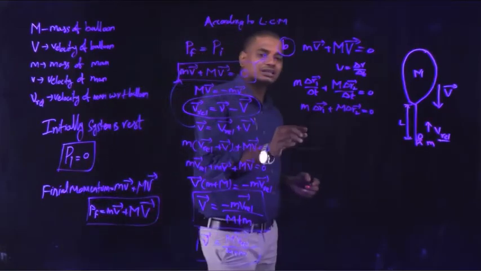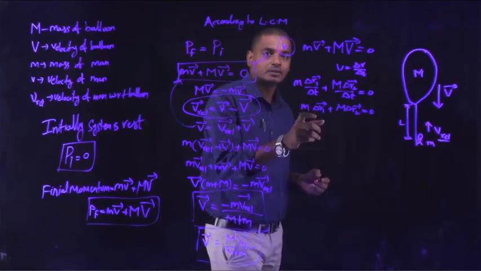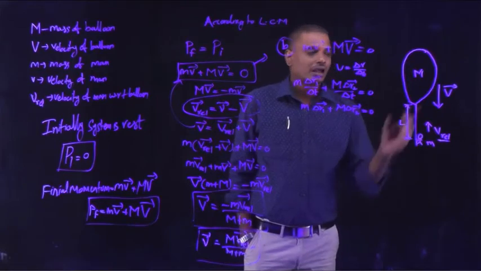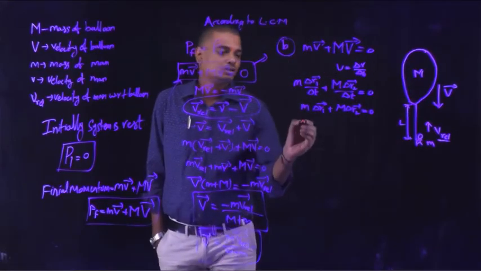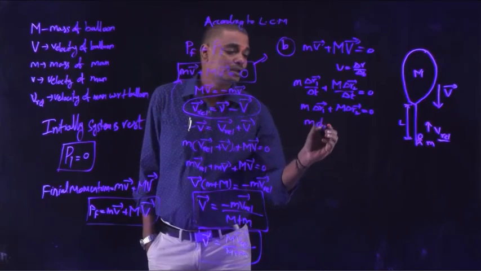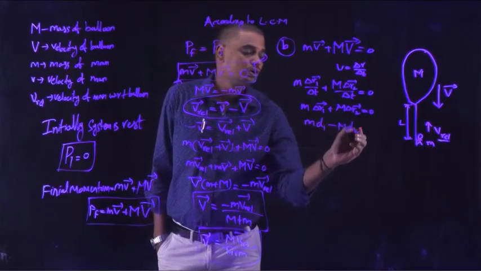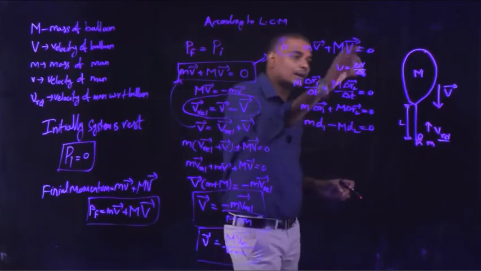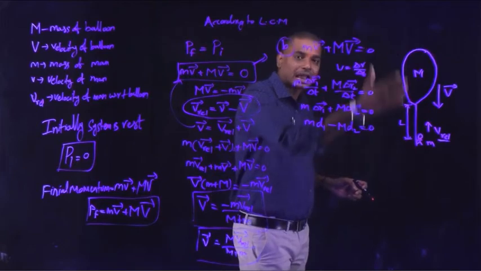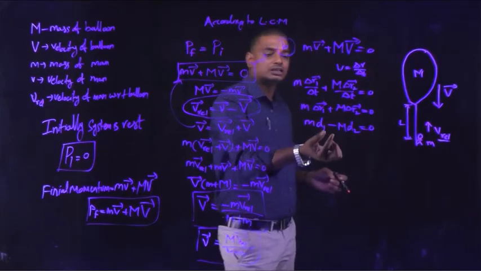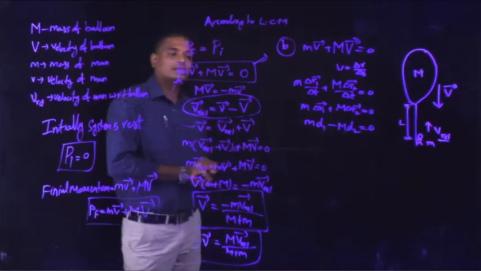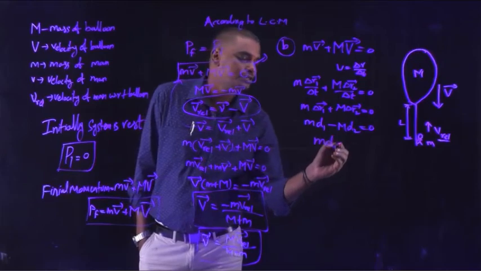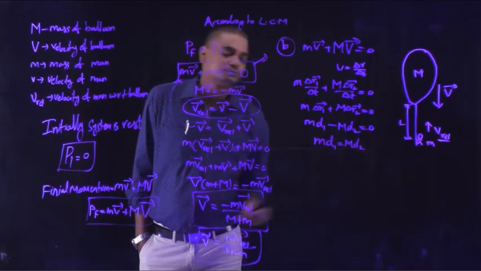So delta R1 is nothing but change in position, it is the displacement. Later the person moves a distance d1 and the balloon moves a distance of d2. So m into d1 minus capital M into d2 is equal to 0. Why I am writing minus here: as the person moves upwards, the balloon is descending. As it is descending downwards, it is in opposite direction. So m into d1 minus capital M into d2 is equal to 0, or small m into d1 is equal to capital M into d2.